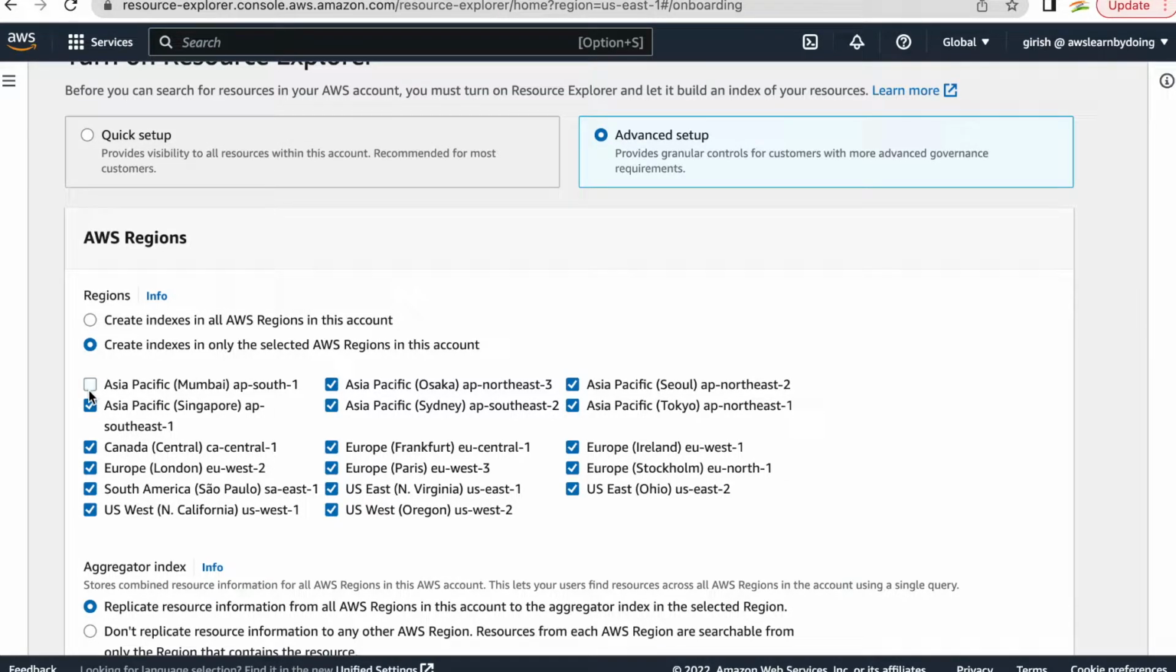So I'm hoping they should have something to deselect everything. There should have been something like this, but I don't see it there. So let's do it manually. Let's keep US East 1 and US East 2. Here, what I am seeing is, when it says it will create an index in this region, that means we are turning on this Resource Explorer. That's what I am thinking. So US East 1, US East 2, and then let me keep Canada Central 1 as well. Let's keep it there.